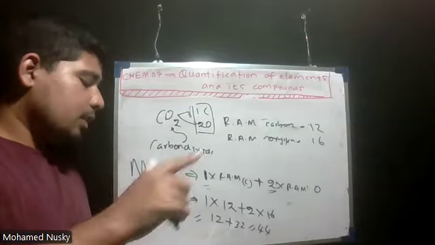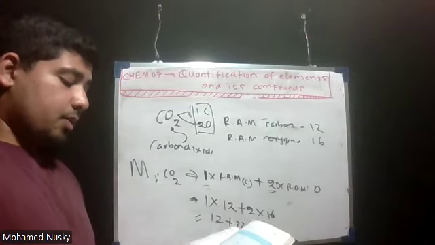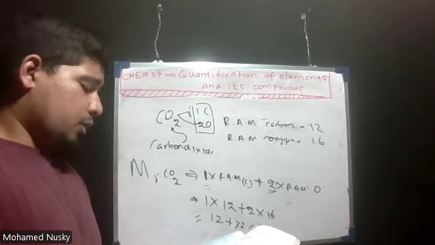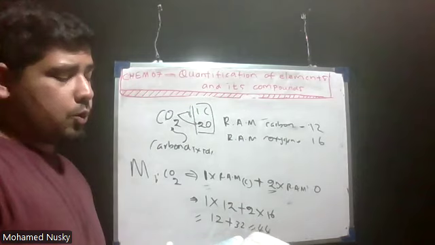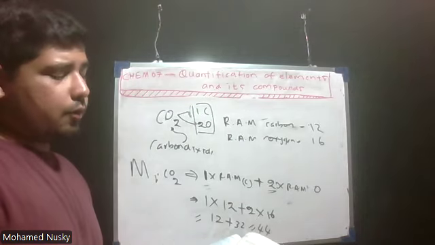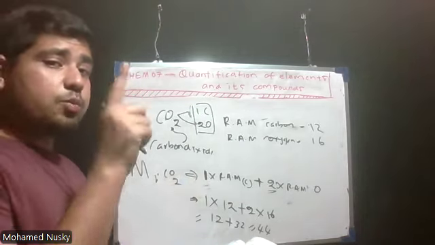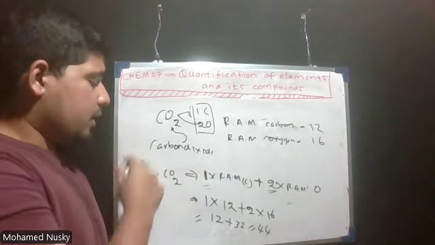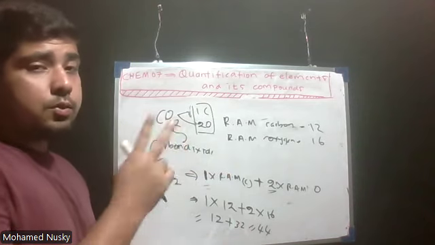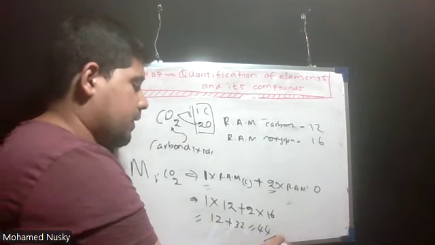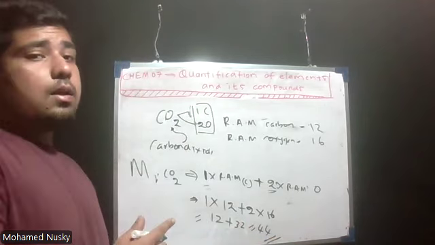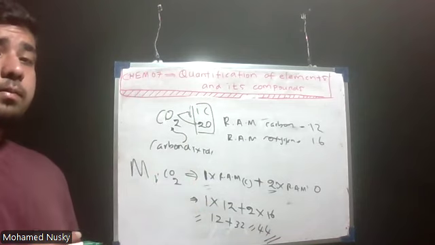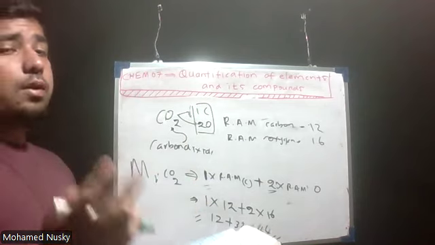In the earlier question, check the previous video or this video, I found the relative molecular mass of CO2 as 44. That is one way of finding. This is another way of finding. In both methods, I am getting the same answer, 44. So two methods are there to find the relative molecular mass.